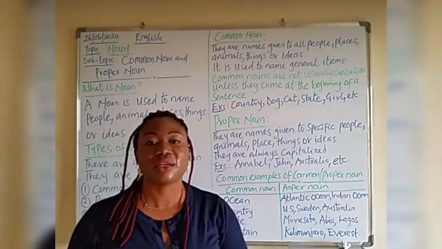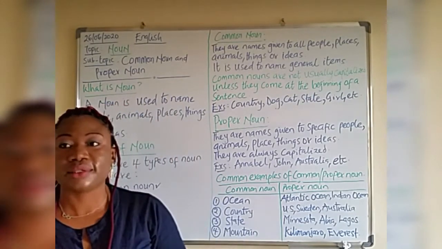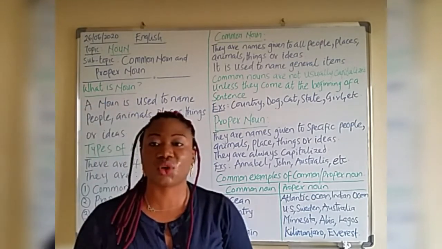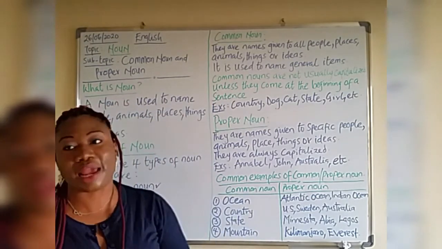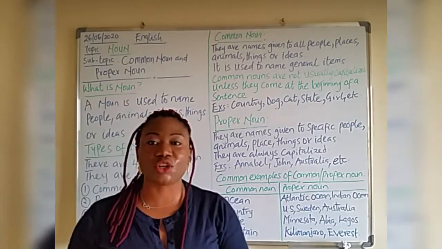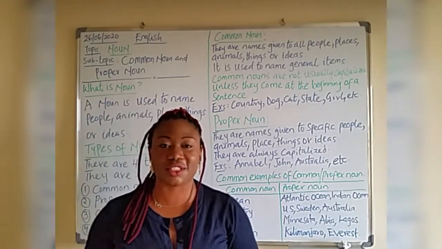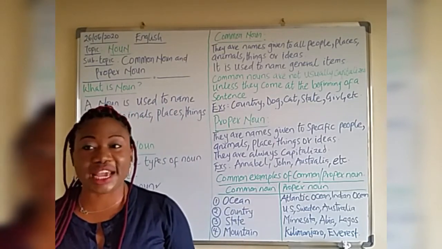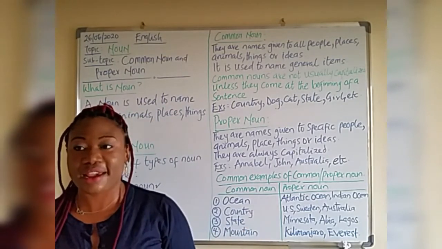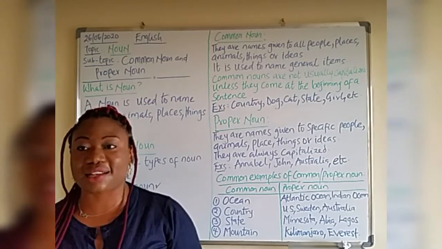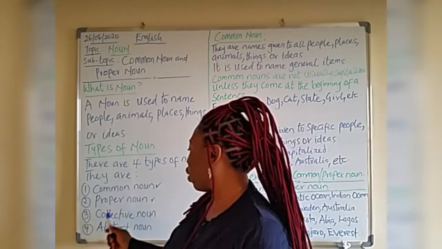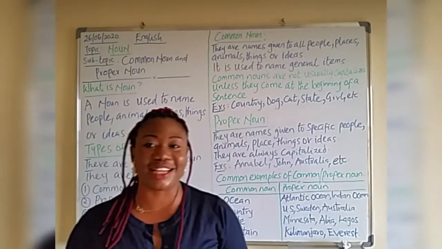All right, children? It is well explained. Just in case you have missed out on any area at all that I mentioned, you can actually go back by replaying the video over and over again so that you can understand. All right? So today we will be ending this class here. And in our next class, we're going to be taking the collective noun and the abstract noun.